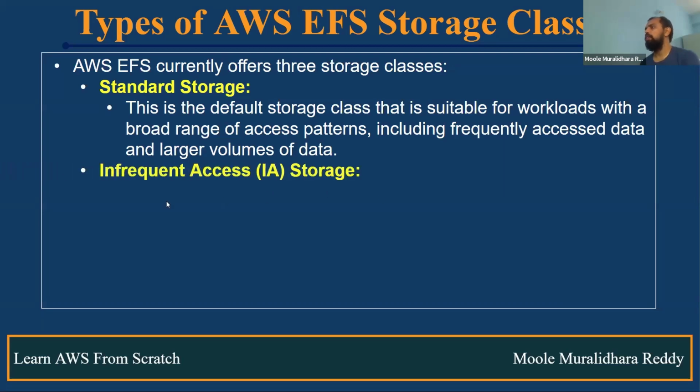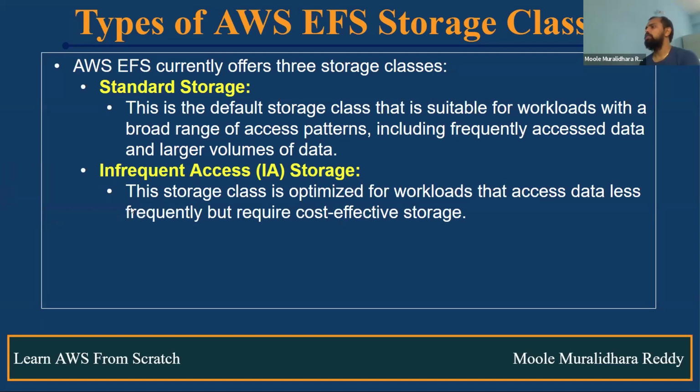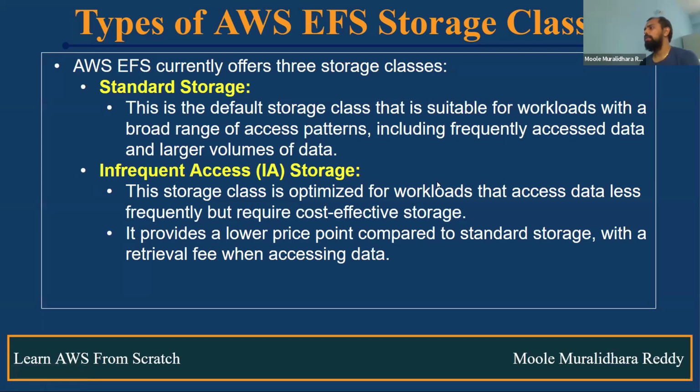And we have another one, infrequent access, which we can call IA storage. This storage class is optimized for workloads that access the data less frequently but require cost-effective storage. Let's take an example: your application is there, but it very rarely wants to access the data inside the EFS. Then we will use this infrequent access. And remember, guys, when compared to standard storage, the pricing is very much less.